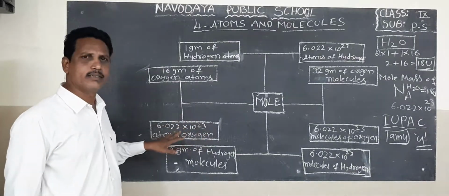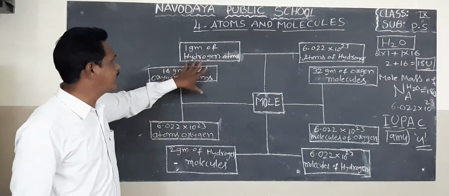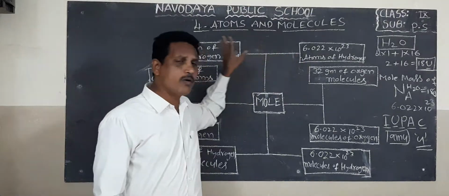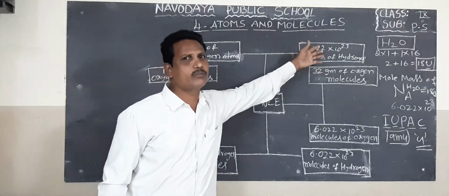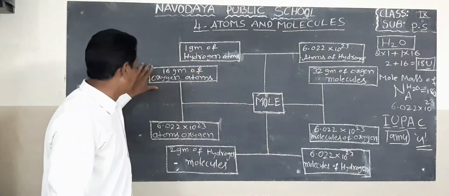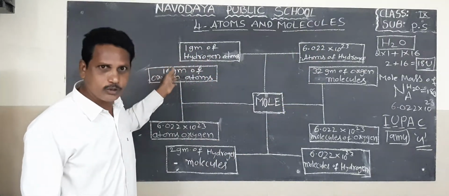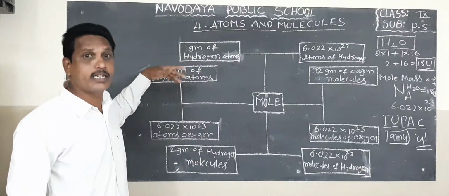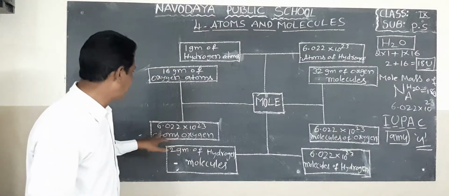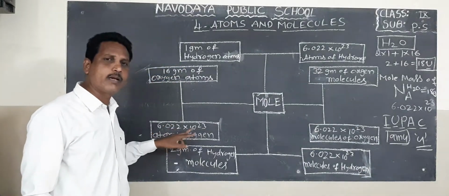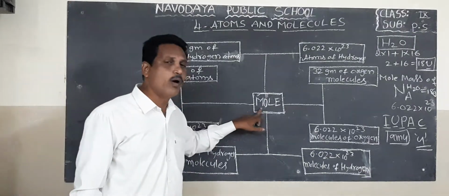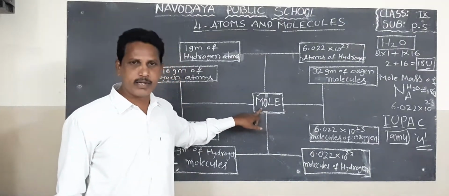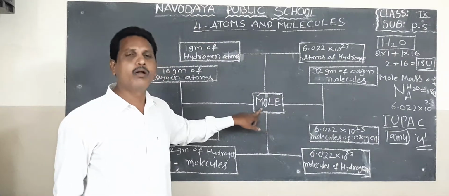Atoms of oxygen. 1 gram of hydrogen atom contains 6.022 into 10 power 23 atoms of hydrogen. Here 16 grams of oxygen atoms also contain 6.022 into 10 power 23 atoms of oxygen. That is equal to 1 molar mass of 16 grams of oxygen.